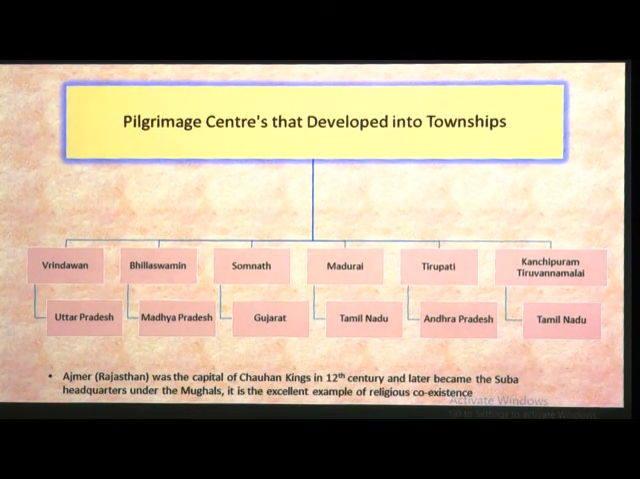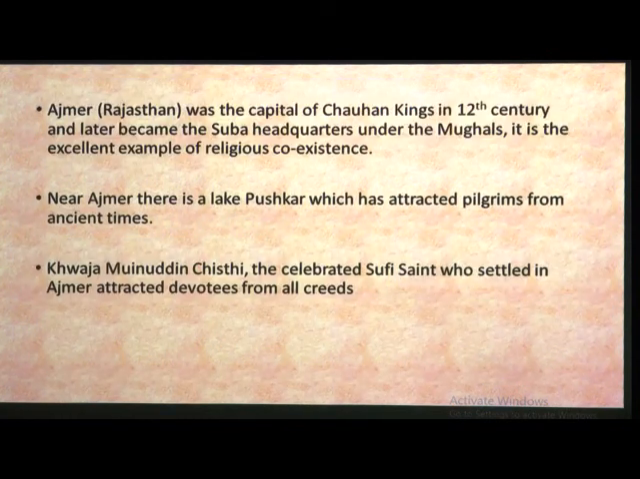It is an excellent example of religious coexistence. Here in Ajmer, there is no religious bonding, everyone visits here. So, it became an attraction, an excellent example of religious coexistence. And some more points about Ajmer. It was the capital of Chauhan kings in the 12th century, and later became the Suba headquarters under the Mughals. It is an excellent example of religious coexistence.